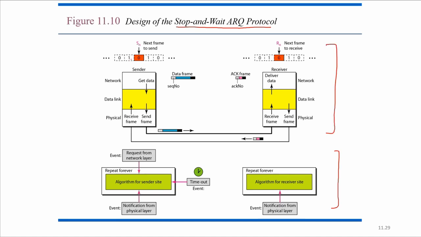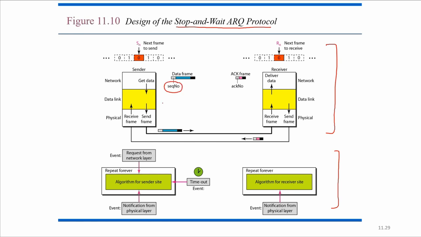Whenever there is a frame that needs to be sent, the next frame to send is 0. Suppose it wants to send the next frame, there will first be a request from the network layer. With respect to this request, the data link layer gets the data from the network layer, frames it, then sends the frame. While framing, it adds the sequence number to the frame.